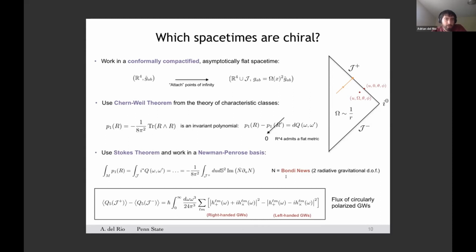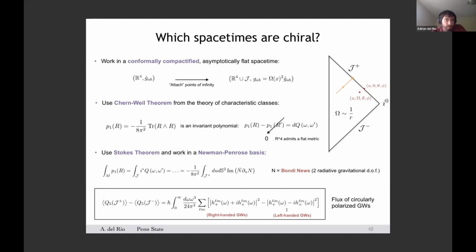In particular, by expanding the Bondi-Hughes tensor in Fourier modes of frequency omega, and by further distinguishing between positive and negative helicity modes, one can finally conclude that the electromagnetic duality anomaly is driven essentially by the difference in the intensity between right-handed circularly polarized gravitational waves and left-handed circularly polarized gravitational waves.